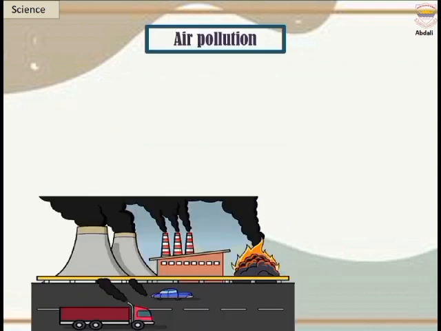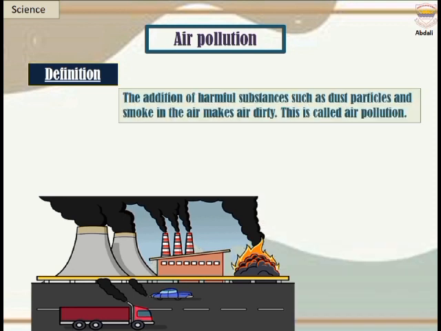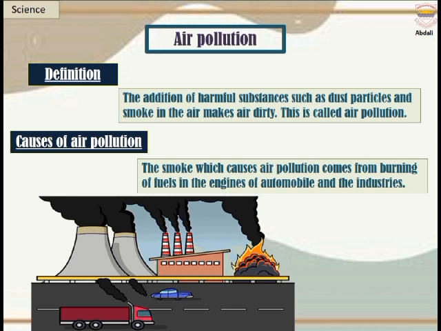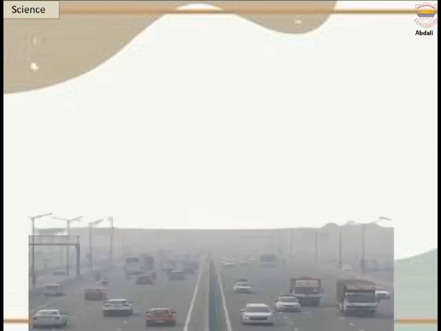Air pollution. The addition of harmful substances such as dust particles and smoke in the air makes it dirty. This is called air pollution. Causes of air pollution. The smoke which causes air pollution comes from burning fuels in the engines of automobiles and in industries. Burning of fossil fuels.